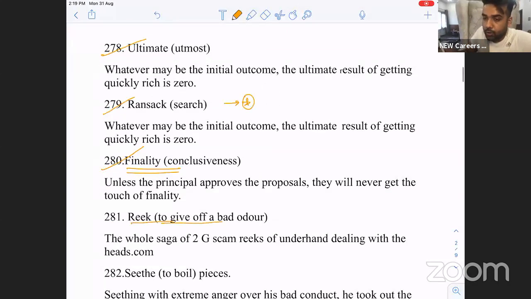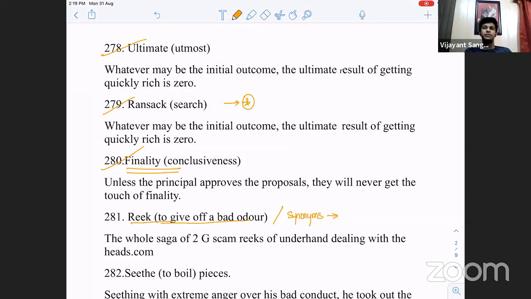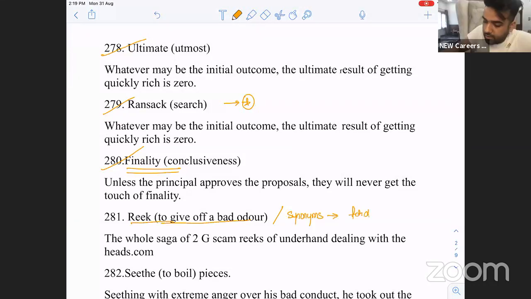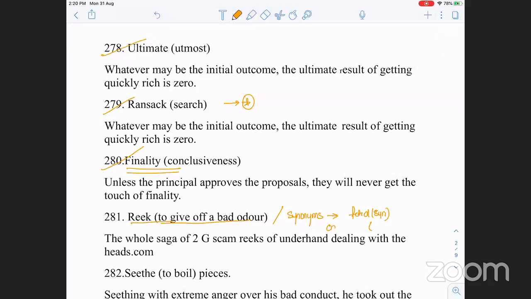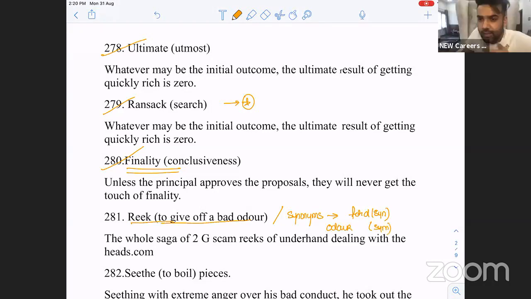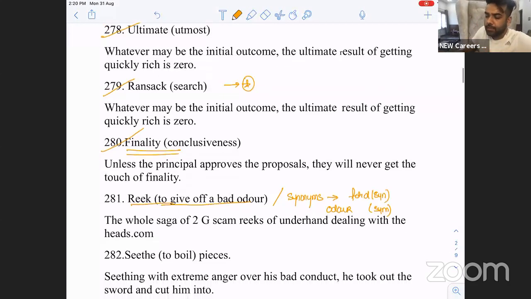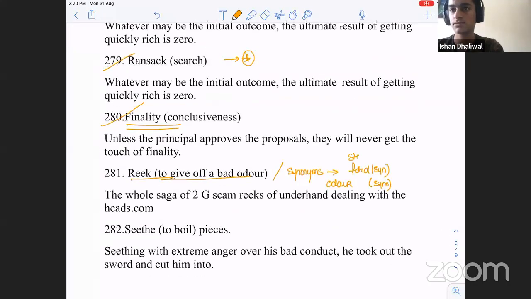Reek, to give bad odor. Now let's do synonyms for reek. What are the synonyms for reek? Fetid. Very good. Next. Something which gives bad odor. Remember it from feet: fetid. Another one: rancid. Fragrance is nice smell. Odor is bad smell. Stench. Fetid, stench. These are all synonyms.